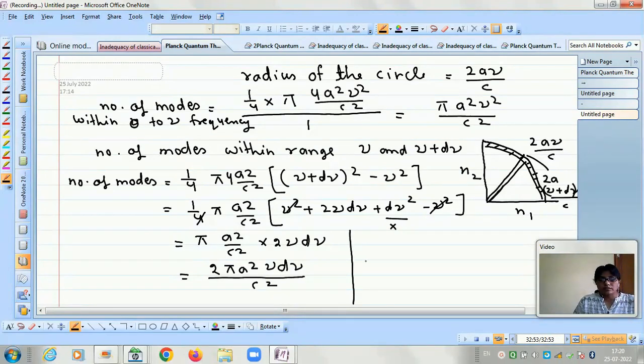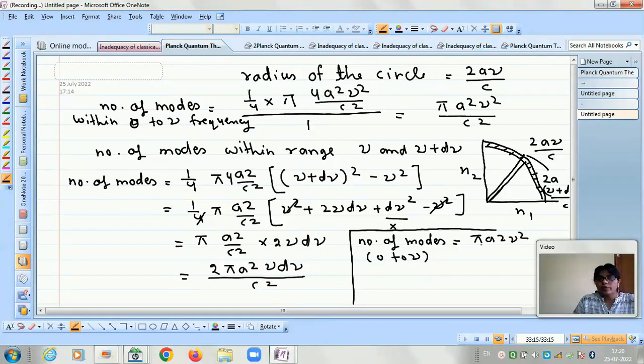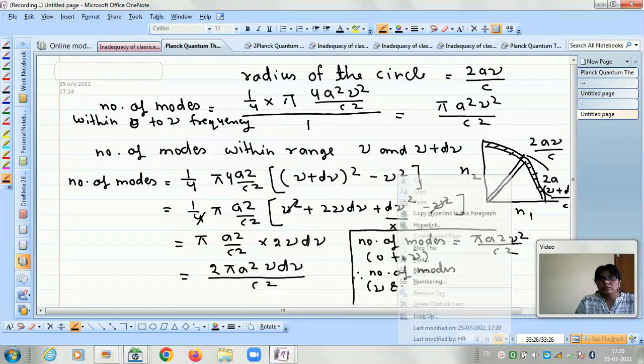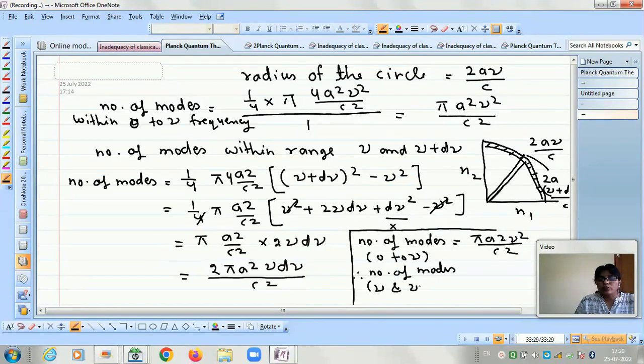We can get the same result quickly by using this formula. The number of modes within the range 0 to nu is equal to pi a square nu square by c square, and therefore the number of modes within the range nu and nu plus d nu is the differentiation of this.